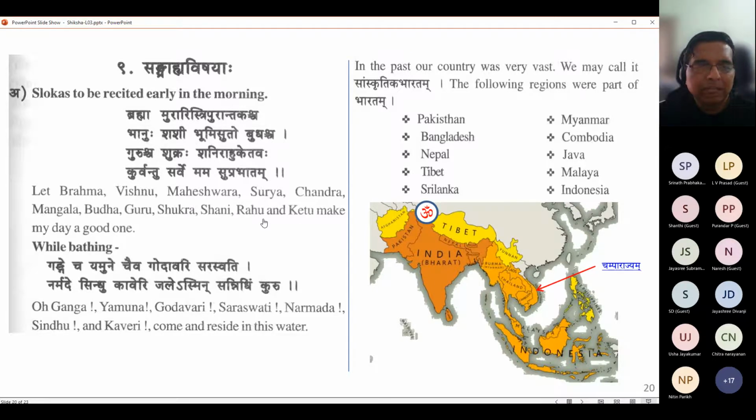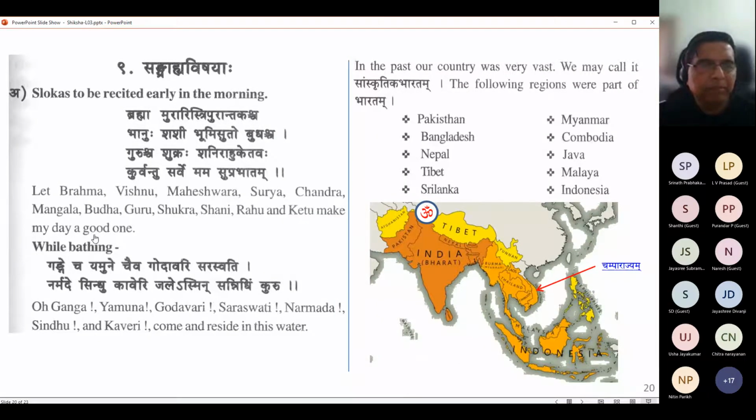There are different opinions about who these two are. Some people say these are the Grahana shadow planets, and some people say this is a reference to comets and meteorites and things like that. We'll accept it as some kind of stellar, sky-related phenomenon that is also named. Fine.